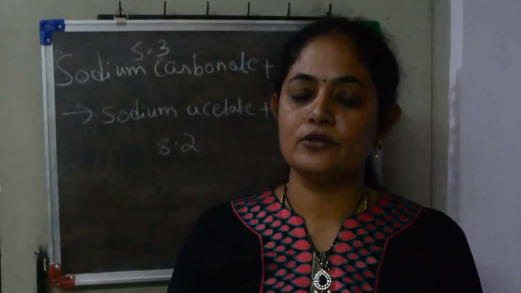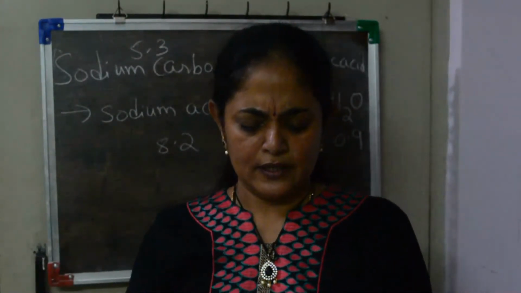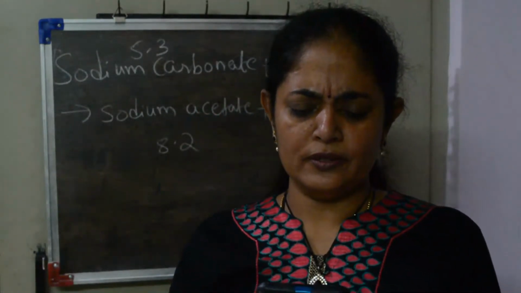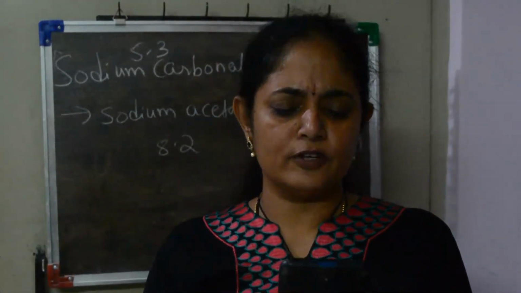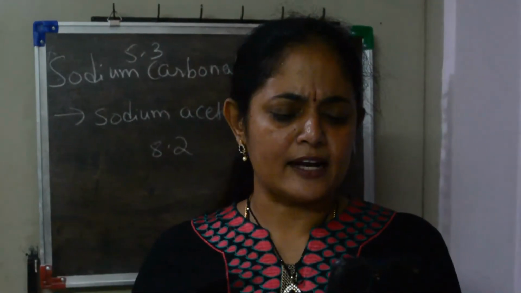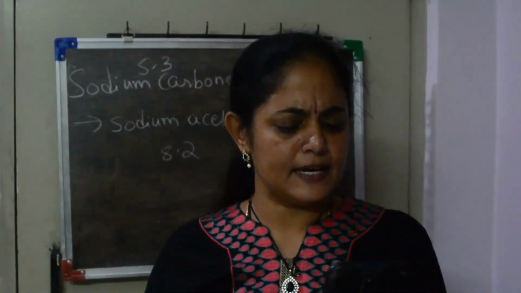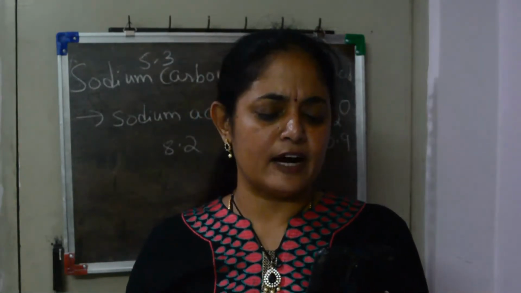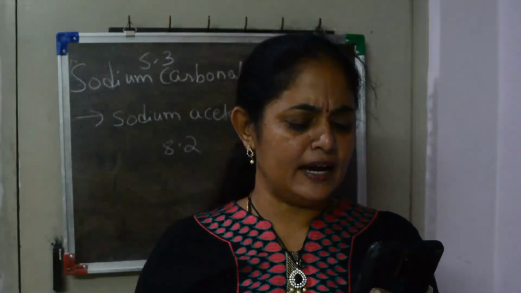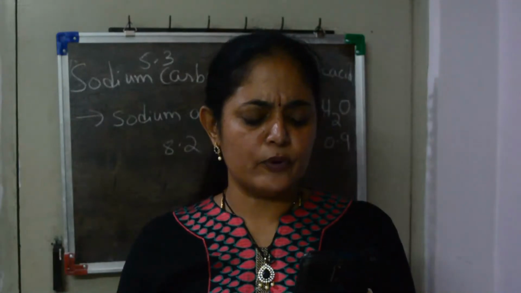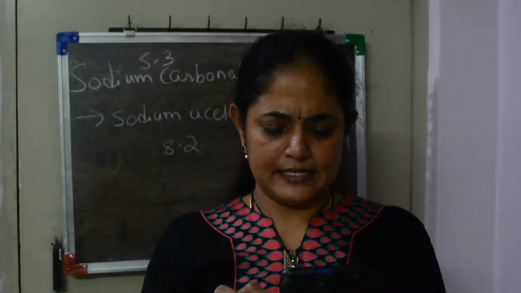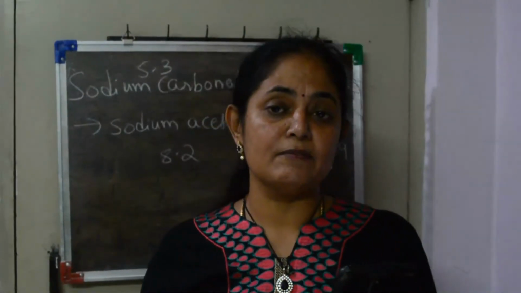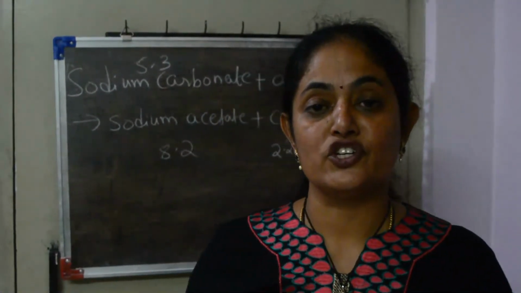I'll read out one question which is given in your textbook. In a reaction, 5.3 grams of sodium carbonate reacted with 6 grams of acetic acid. The products were 2.2 grams of carbon dioxide, 0.9 grams of water, and 8.2 grams of sodium acetate. Show that these observations are in agreement with the law of conservation of mass.